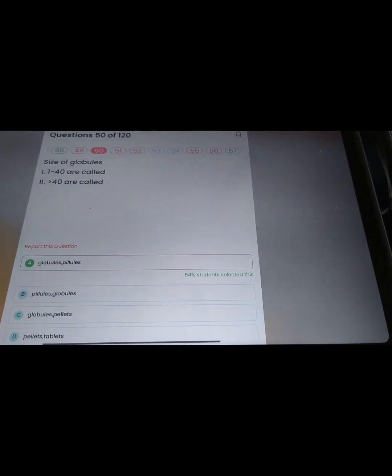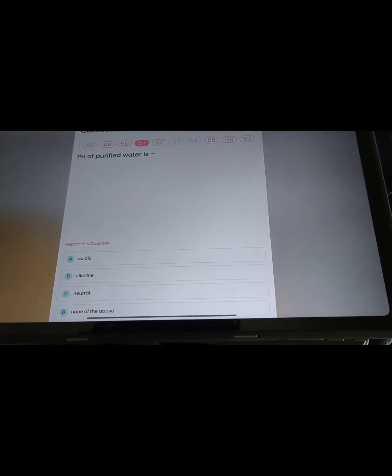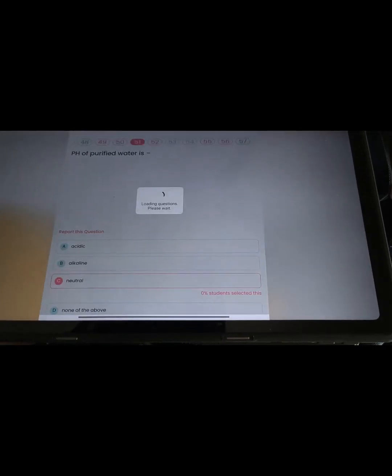Question from pharmacy. There will be storage of a drug in amber glass bottle and albaric glass bottle. That will be argenometallicum and causticum. Next also another question, if globule size 1 to 40 called as globules and more than 40 that is called pilules. pH का वाटर का कितना रहता है? वो न्यूट्रल रहता है.